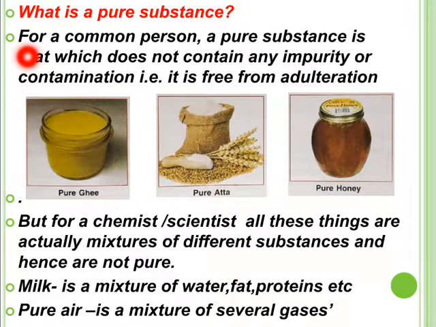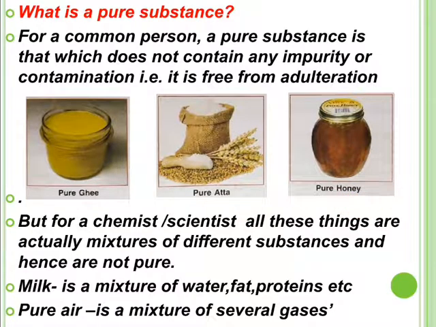Now let us start with the first type of matter on the basis of its composition, that is pure substance. What is pure substance? Students, when you go to a grocery shop, you may find packets marked as pure ghee, pure atta or pure flour, pure honey, pure salt.